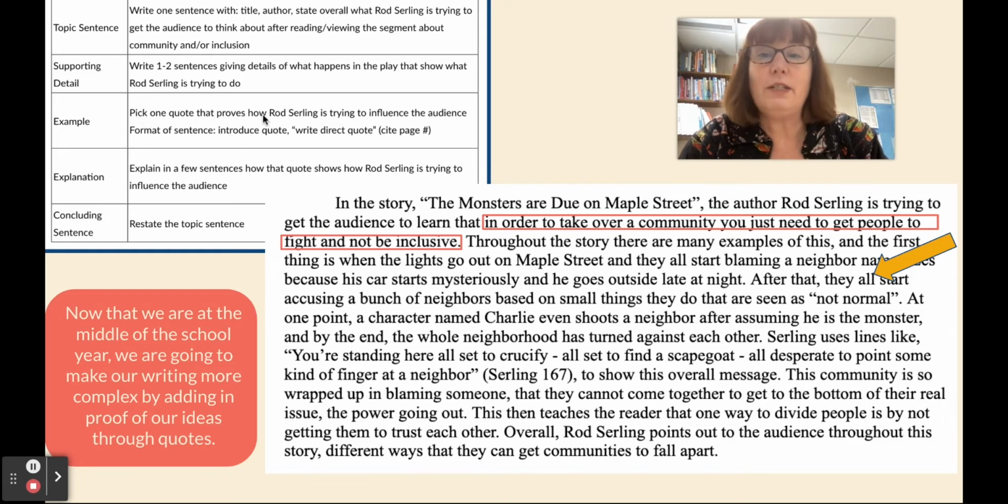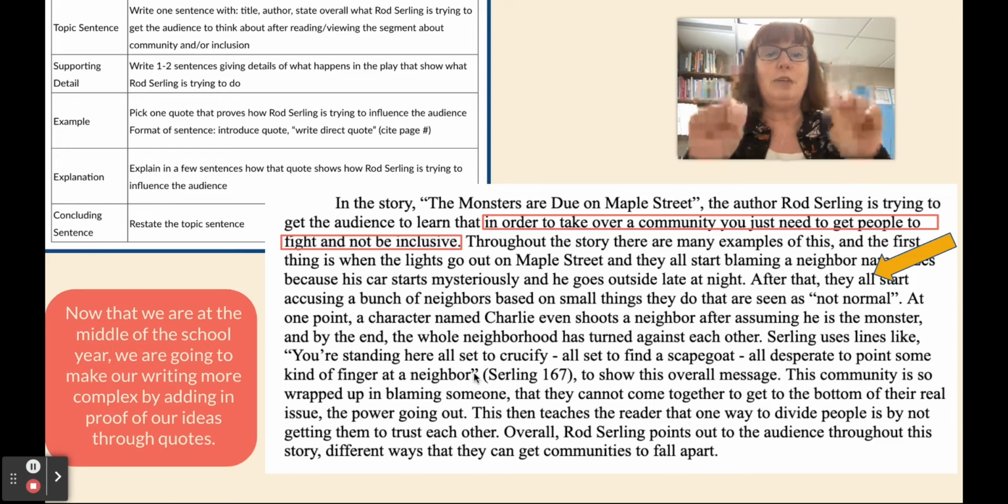Pick one quote that proves how Rod Serling is trying to influence the audience. And I need to format it with introducing the quote, and then I write the quote and I put the last name of the author and the page number. So Serling uses lines like, when I use a quote, I need to start with a few words to introduce it. Serling, as the author, uses lines like, "you're standing here all set to crucify, all set to find a scapegoat, all desperate to point some kind of finger at a neighbor."